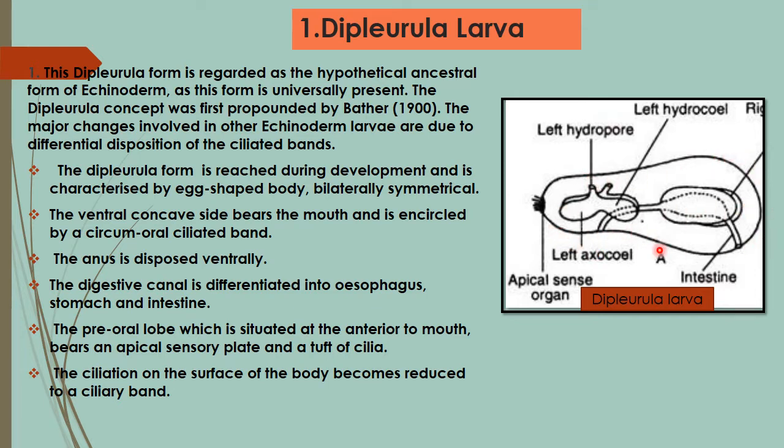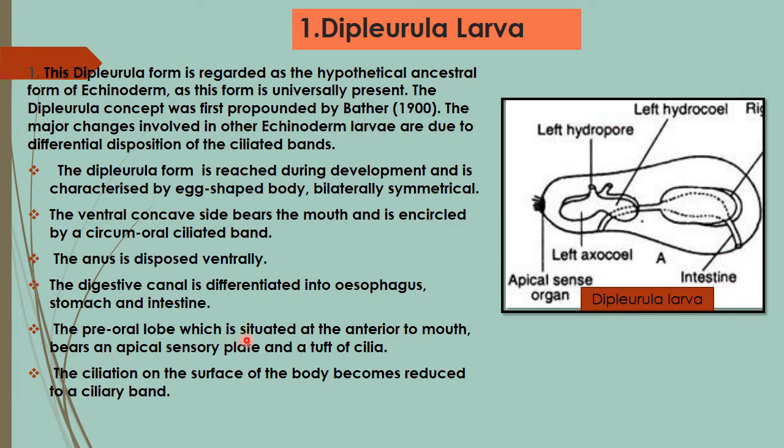The ventral side is concave in nature and bears the mouth, which is encircled with a circumoral ciliated band. The anus is present on the ventral side. The digestive system of this larva is differentiated into esophagus, stomach and intestine regions.